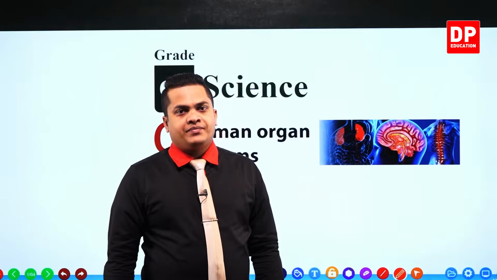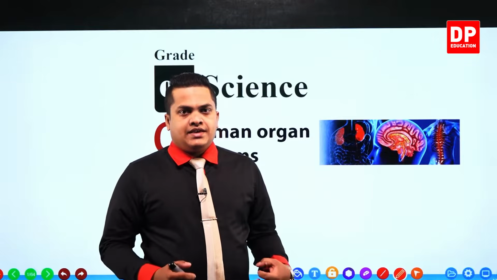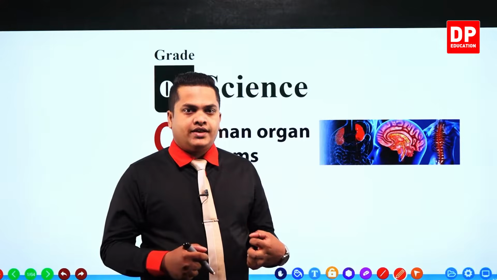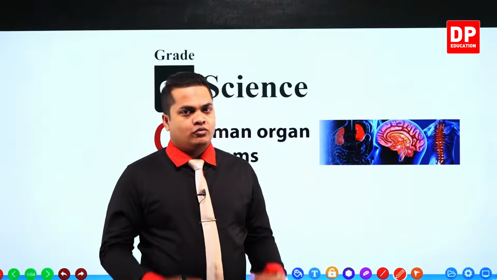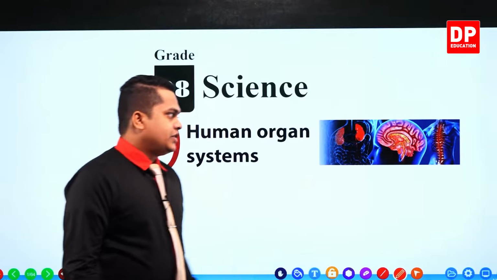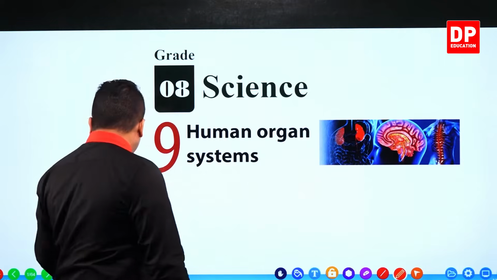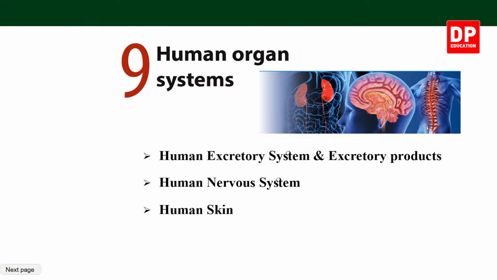So my dear children, let's see what the contents are in our 9th lesson, human organ systems. First of all we'll be mainly discussing the human excretory system and excretory products.